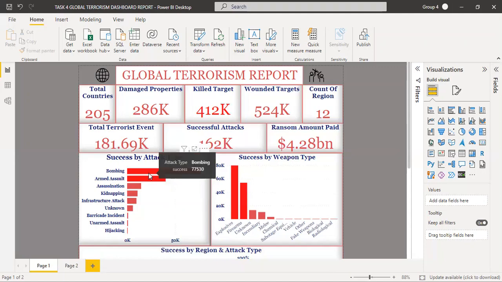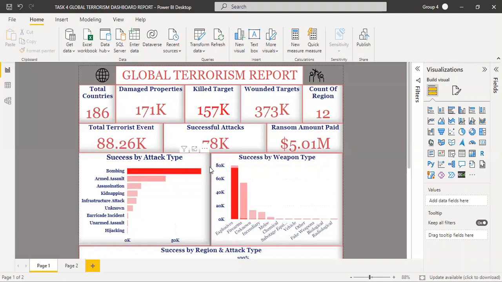Bombing has 77,530 casualties or incidents. Armed assaults has 40,345 casualties. Assassination has 14,615. Kidnapping, 10,907.